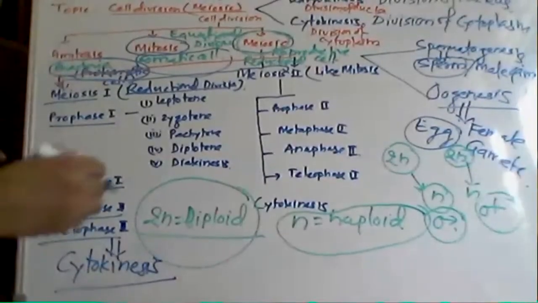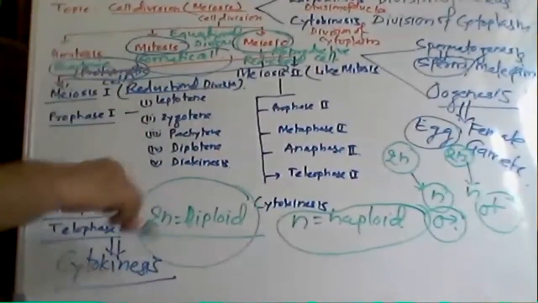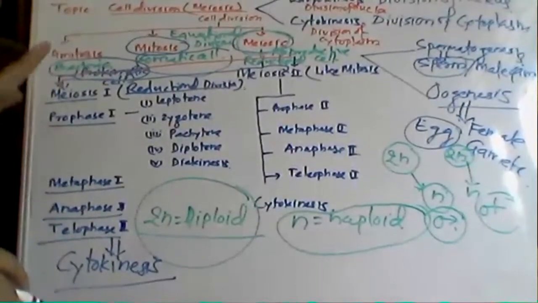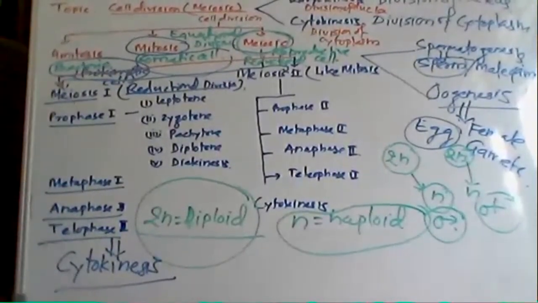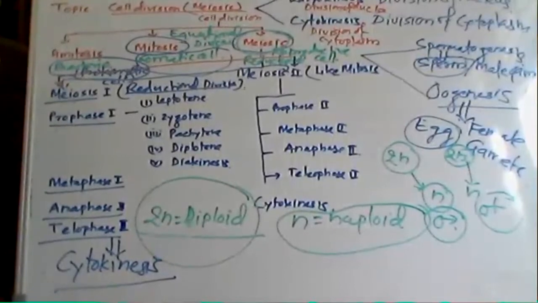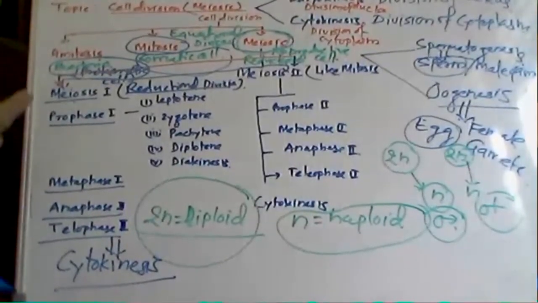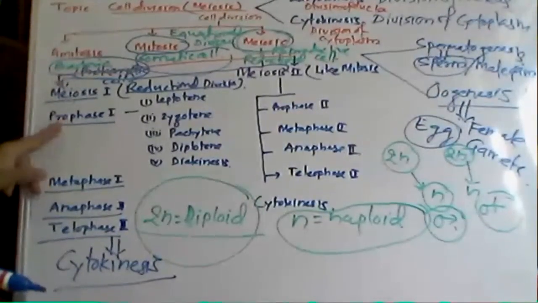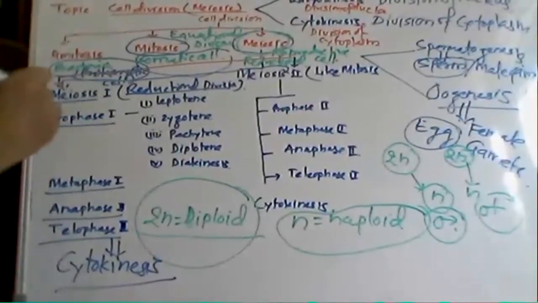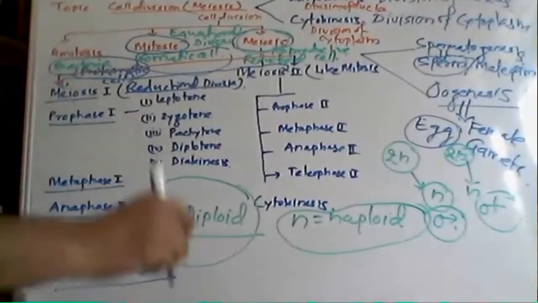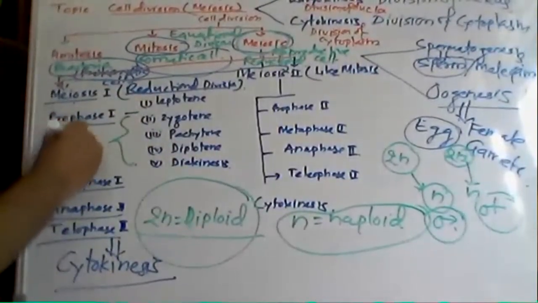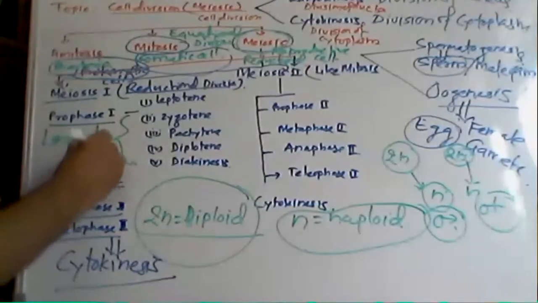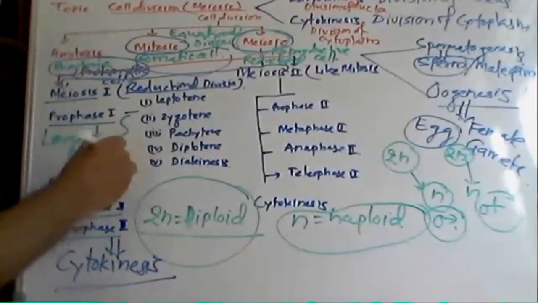After that we are going to proceed to the division of the cell into two equal parts. Now let's look at meiosis 1, that is prophase 1. Prophase 1 is the longest stage of meiosis 1.